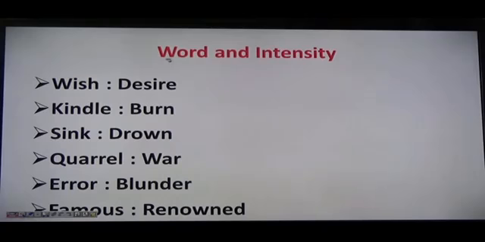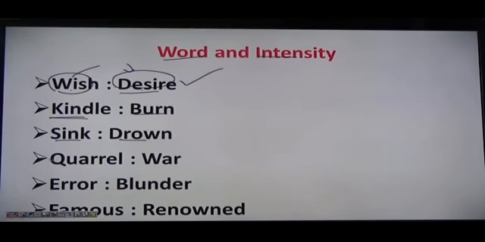Similarly, words and their intensity means it's a small intensity to a big one, right? From small to big. Wish and desire. There is a difference between a wish and a desire. When I talk about a wish, its intensity is small. I want that, but it's not my strong desire. When the wish becomes strong, then it becomes a desire. Similarly, kindle and burn. When we talk about kindle it means burning a little, and burn means full burning.